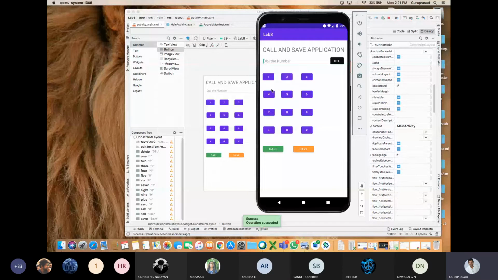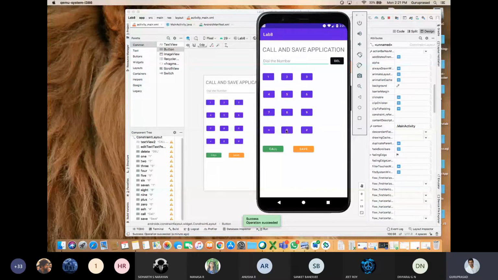Why? Because we have not mentioned upon clicking 1, what should happen? Upon clicking 2, what should happen? See, I'm clicking. Able to see this? I'm clicking on 7, 8, 9, hash, plus. Upon clicking this, I have not defined what should happen. Got my point?